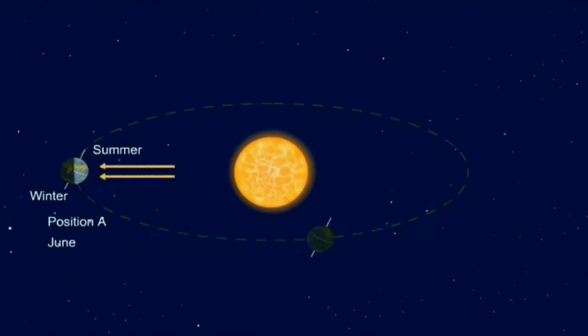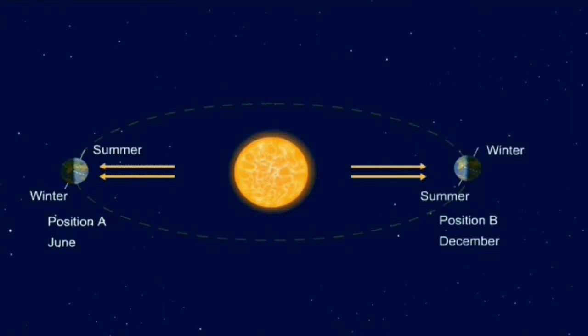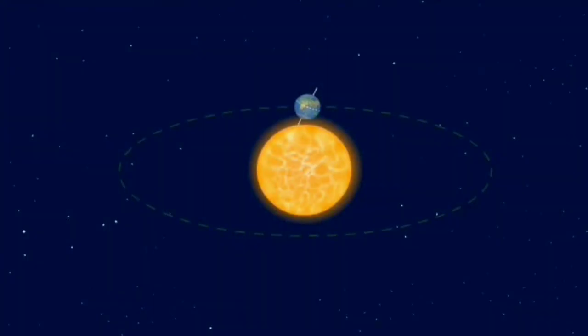In position B, the sun rays fall directly on the southern hemisphere while they fall on the northern hemisphere in a slanting manner. What season will the southern hemisphere have? It has summer. When the Earth is in position B, the southern hemisphere will be hotter and it will be summer. Meanwhile, the northern hemisphere will experience winter.